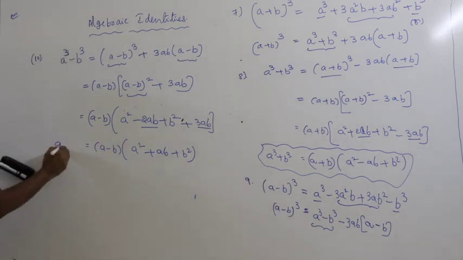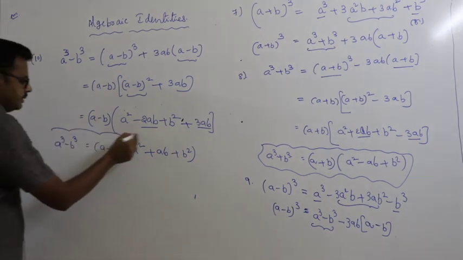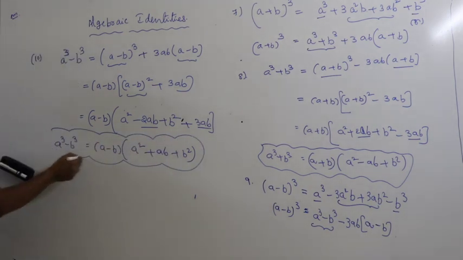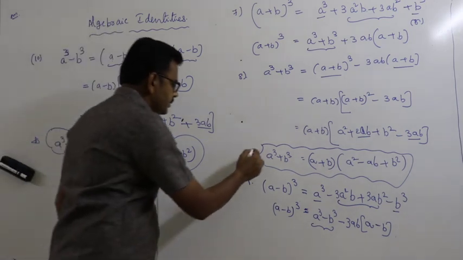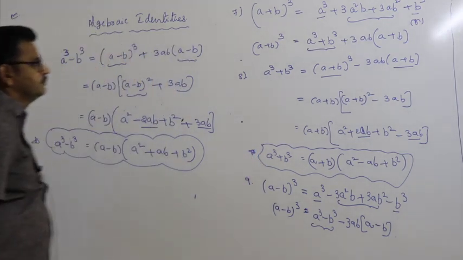So this is A cube minus B cube, and this is A cube plus B cube.